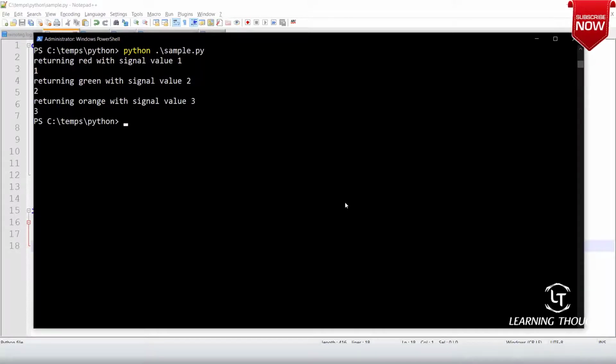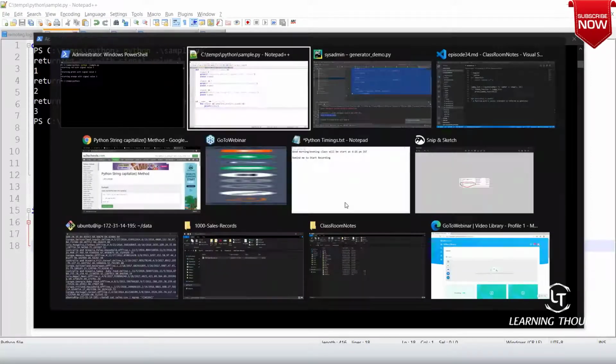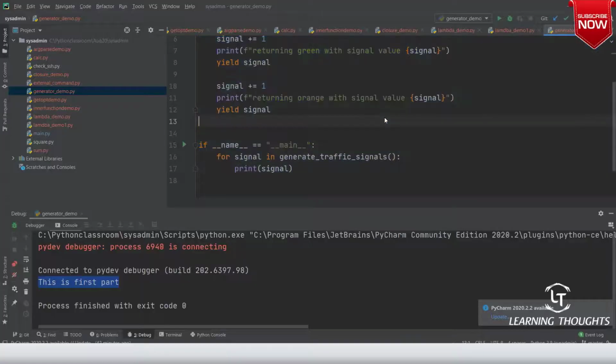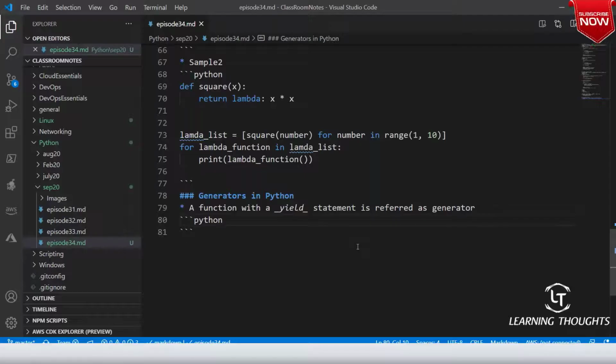I am not going into the next parts, but let us try to understand. Let me write the example over here in Python. I'll be writing the second example.